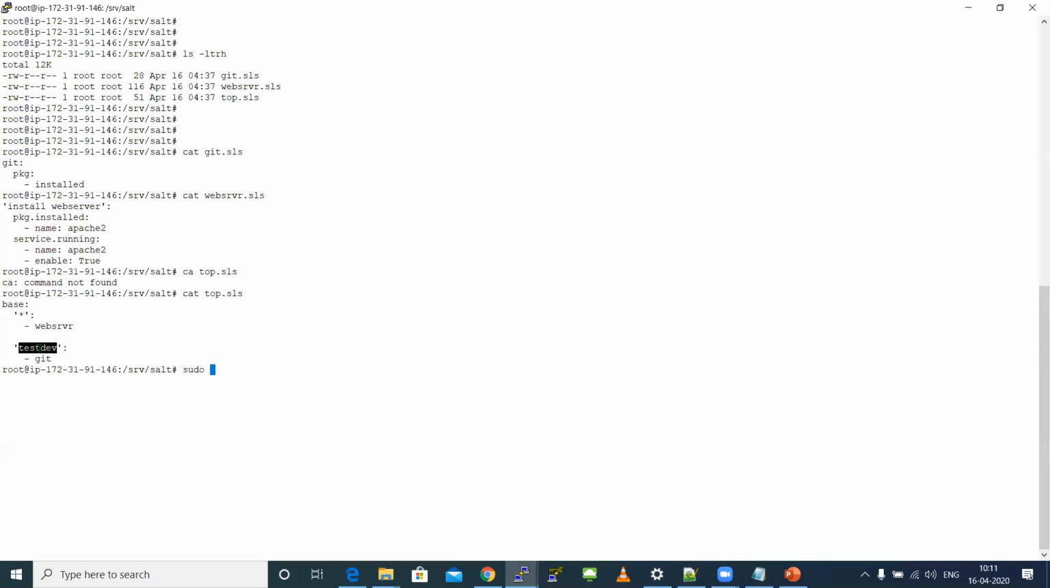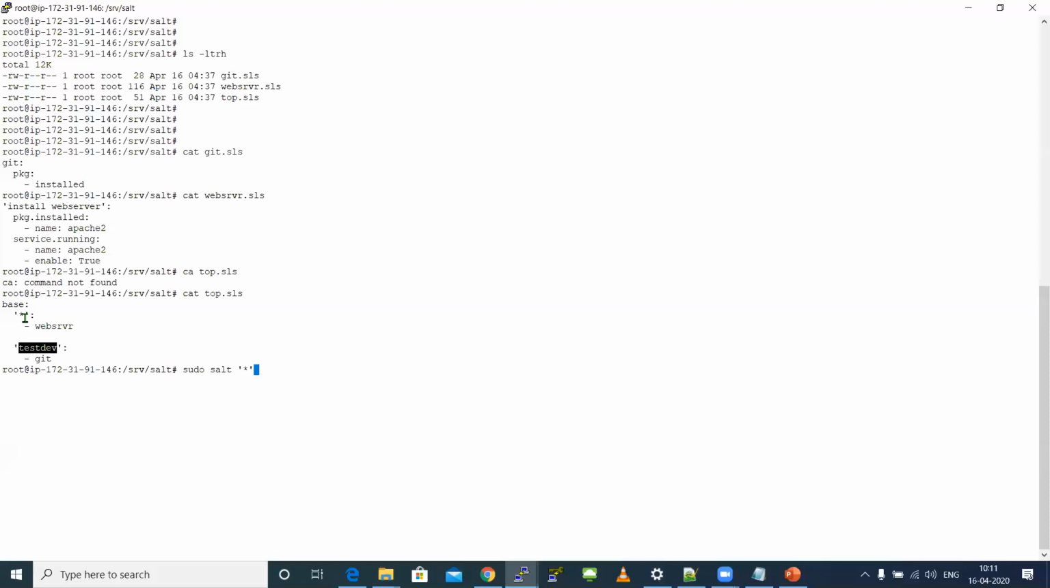So even though I run sudo salt star, star means to execute on all the machines, right? So Git should have got installed on all these machines, but Salt will not do it like that. What it will do is it will go and run this top.sls file. It will check what my master has given. The master has defined that Apache should be installed on all the machines, but Git should be installed only on test dev. So even though I give star, Git will get installed only on this particular minion.